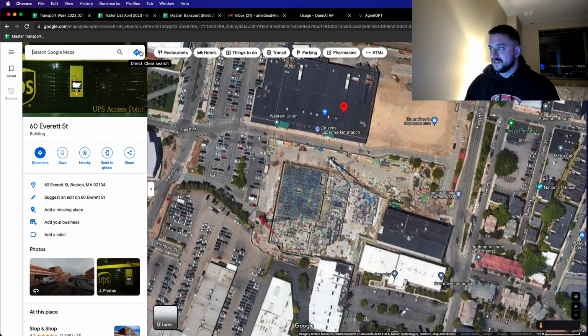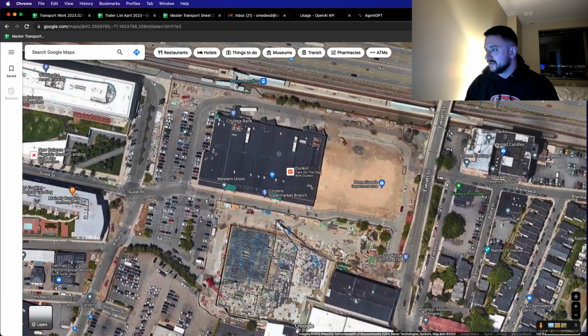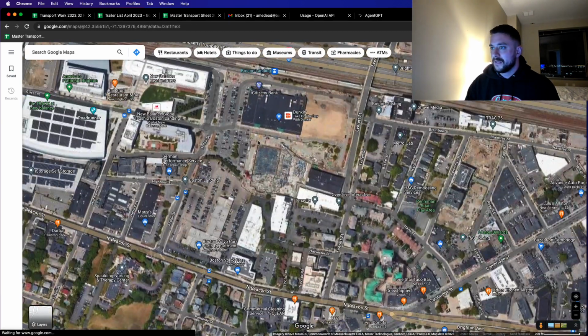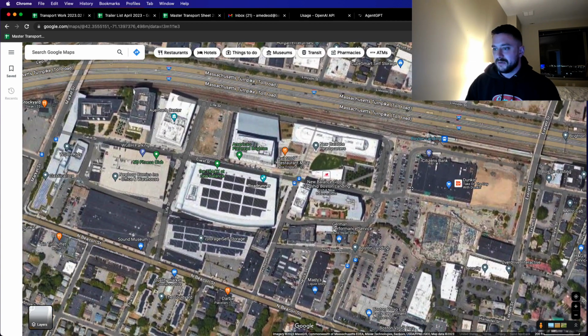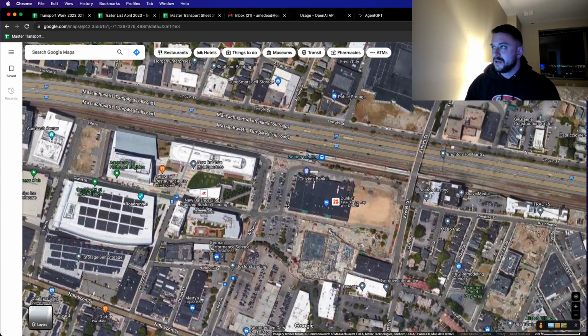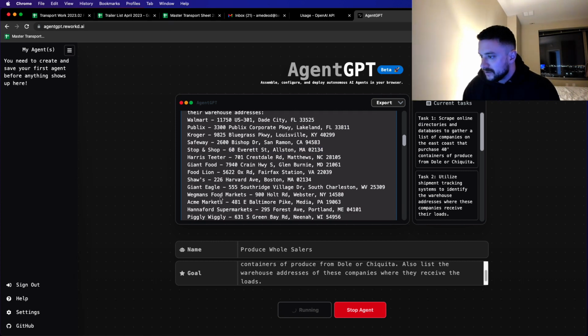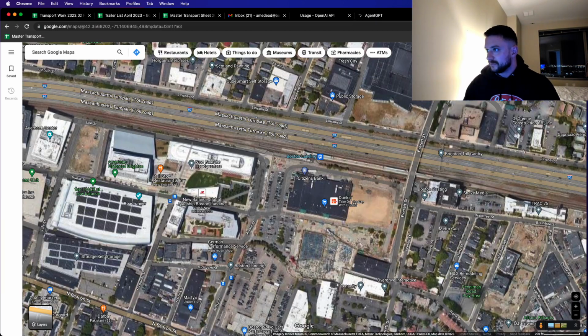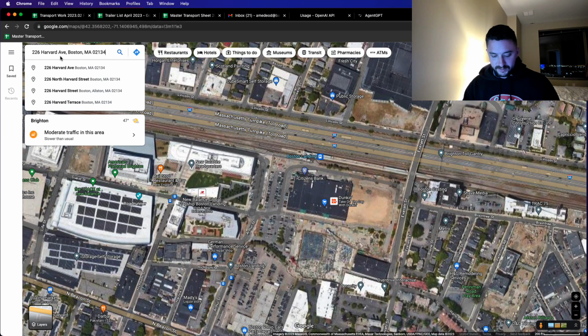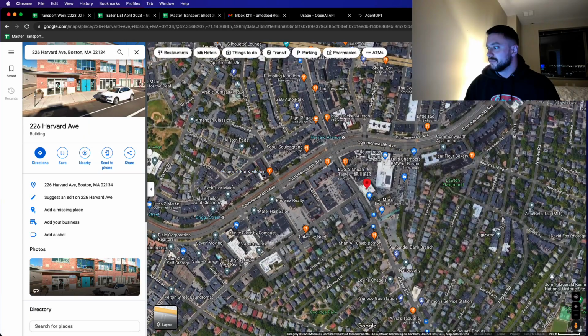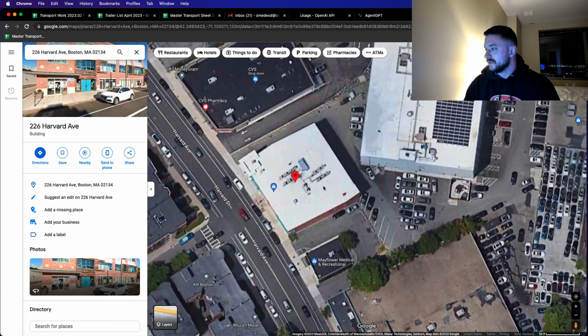Let's see. Dunkin' Donuts. There could potentially be something here, and maybe the address is just a little bit off, but still kind of weird. Let's go, we'll try Shaw's here. Try to go for what might be smaller companies. All right, pretty close by. Let's see what we got.